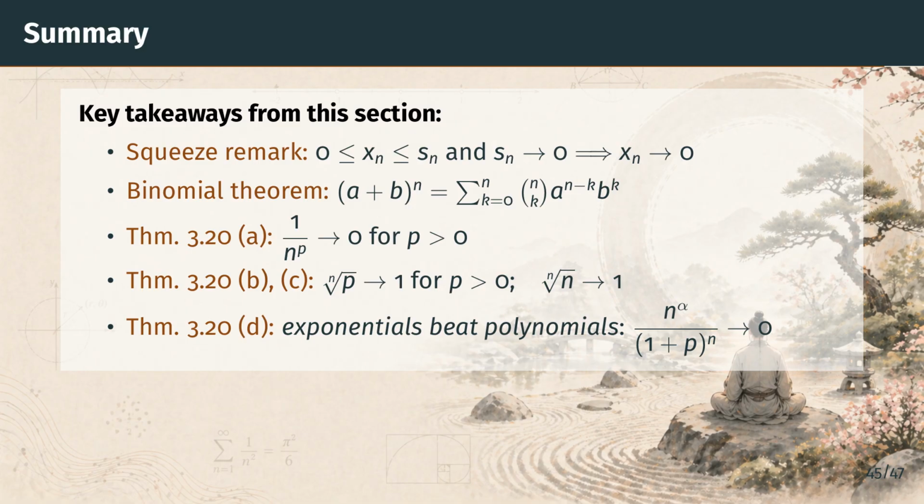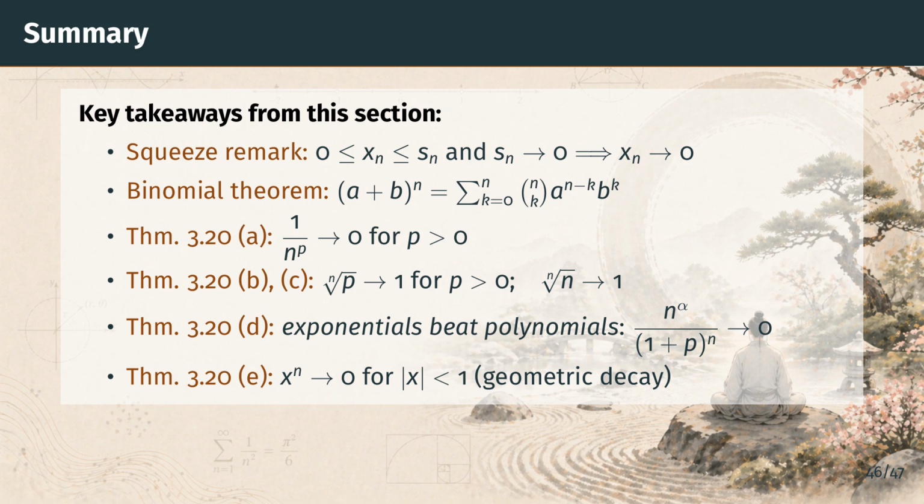Part D is the most powerful entry on the list. It says that exponential growth in the denominator overwhelms any polynomial-style growth in the numerator. This is the slogan to keep in mind. Exponentials beat polynomials. It will show up again every time we compare growth rates. Finally, Part E gives the geometric decay we will use all the time: powers of any number whose absolute value is strictly less than 1 collapse to 0. This will be the backbone of the geometric series and the root and ratio tests.